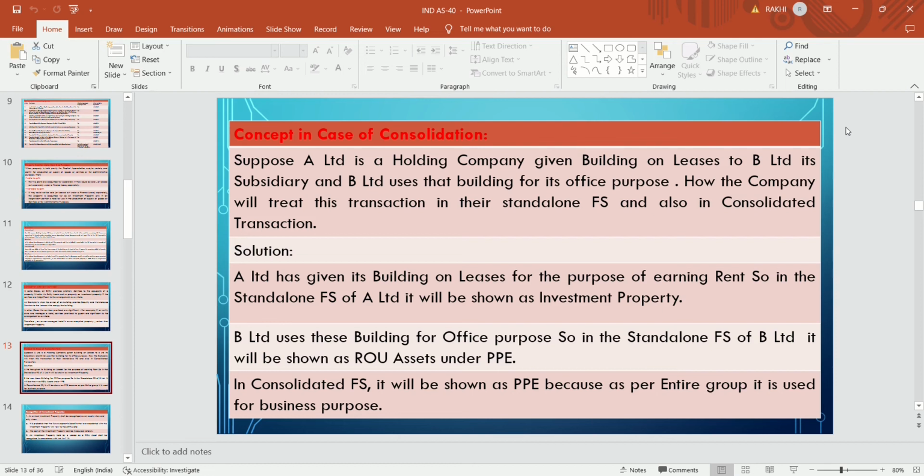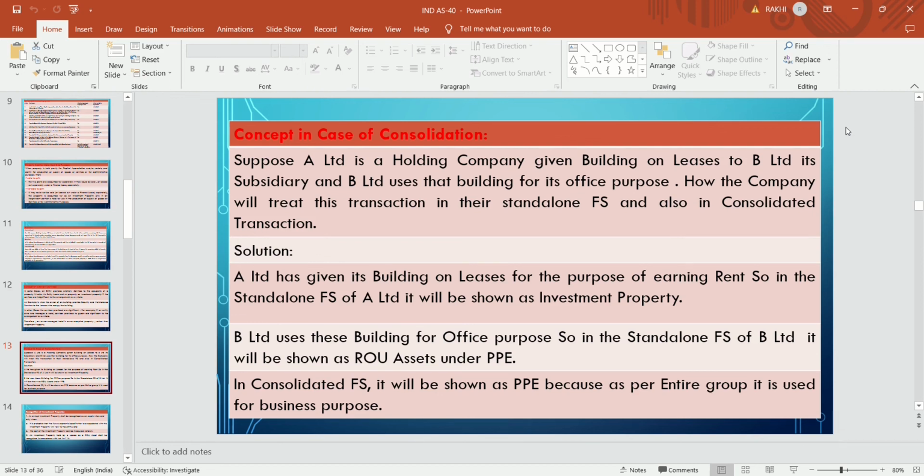So the solution will be: A Limited, who has given its building on lease for the purpose of earning rent, will treat this transaction as an investment property and show it in its standalone financial statement as an investment property.